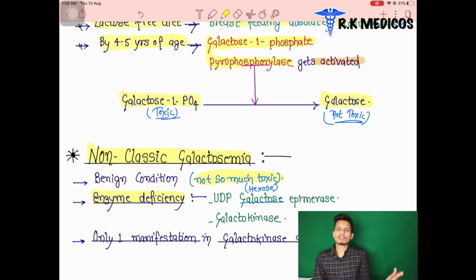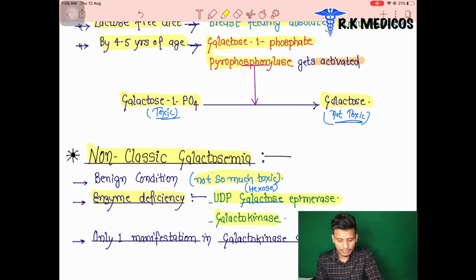In the previous one we already discussed classical galactosemia, where only one enzyme is deficient, that is GALT. But in this case two enzymes are deficient. The first is UDP galactose epimerase. The epimerase enzyme, as we already saw, converts UDP galactose into UDP glucose. The next one is galactokinase, which converts galactose into galactose 1-phosphate.